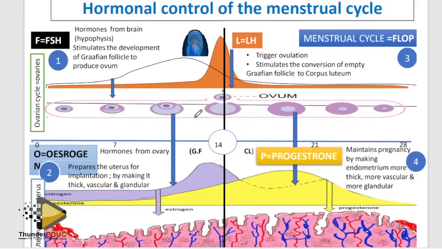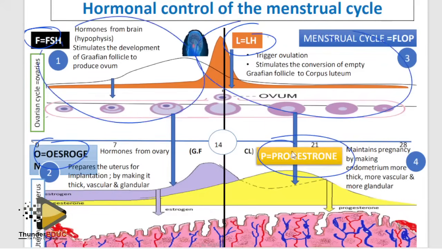This is the menstrual cycle. The hormonal control of the menstrual cycle. Here I've talked about how to interpret it. What you need to focus on is number 1, the function of each of these. If you draw this, this works here, this works here. So they cannot ask you anything in this region and you talk about progesterone.